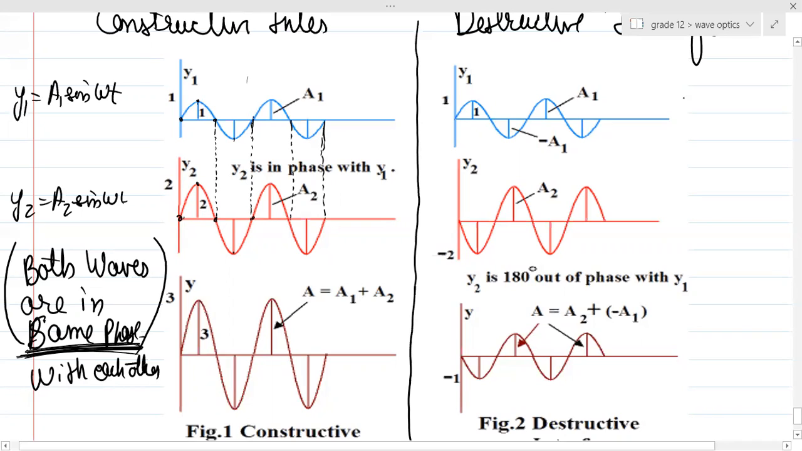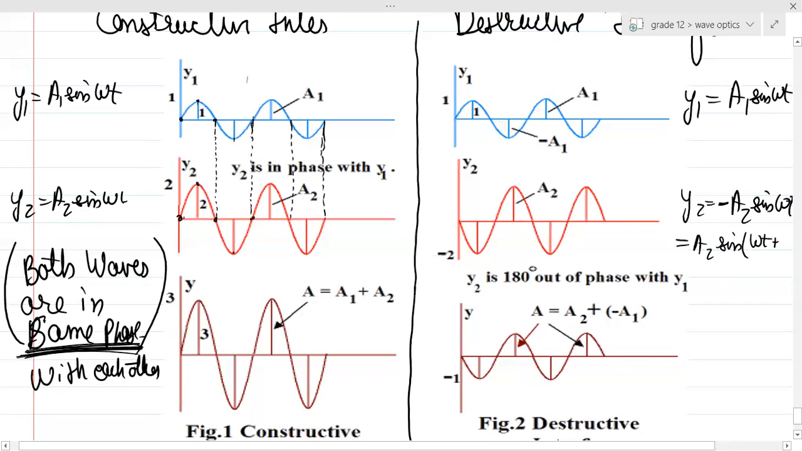And similarly, guys, can you see over here? This is y1 equals a1 sin omega t, and this is y2 equals minus a2 sin omega t. Sir, why did you apply a minus sign over here? Because this was starting from the negative direction, right? I can write this as a2 sin of omega t plus pi.